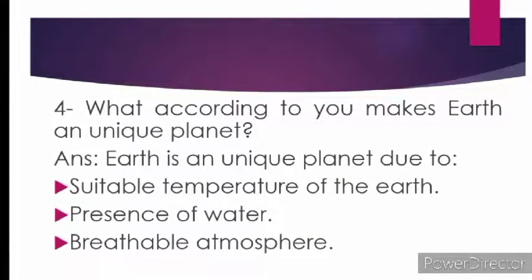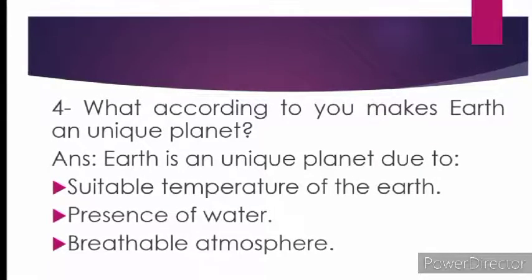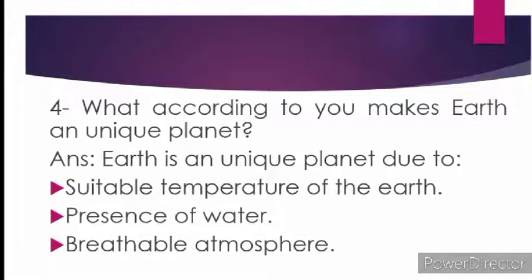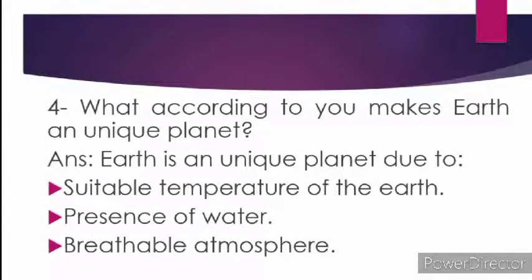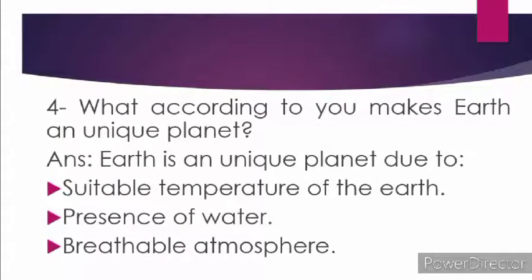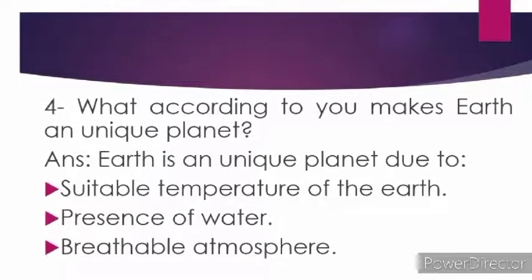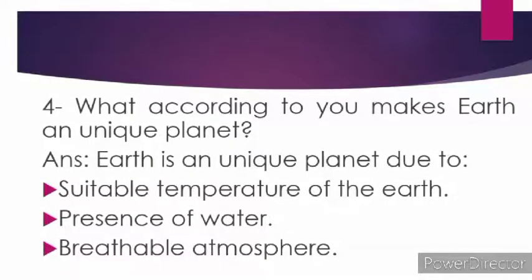So children, moving on to question number 4. What according to you makes Earth a unique planet? Children, you all know Earth is the only planet where life exists. So Earth is also called a unique planet. It is spherical in shape, slightly flattened at poles and bulging at the equator. This shape is called geoid, which means earth shaped. The shape of the earth is known as geoid.